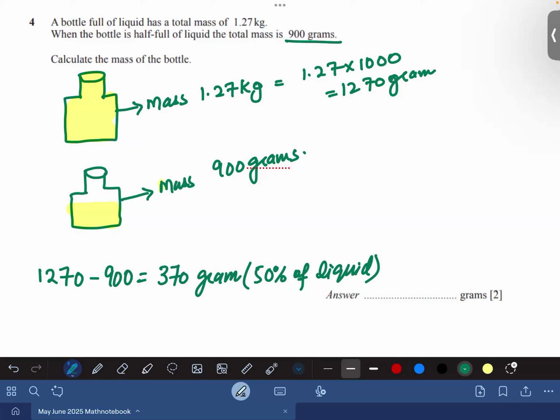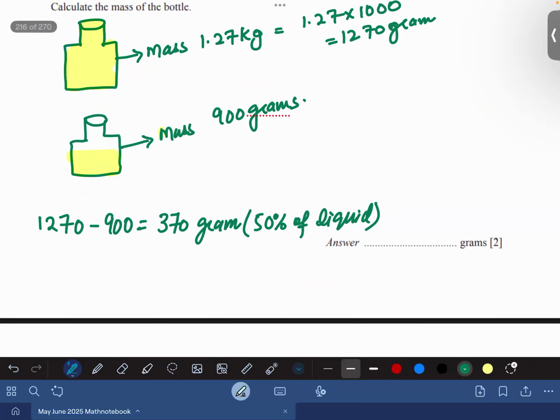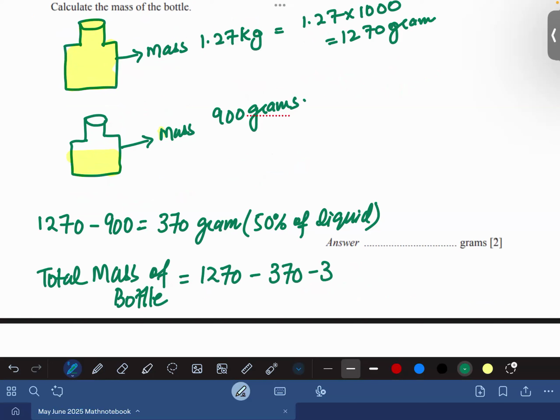Yes, sir. So now the examiner is asking to calculate the mass of the bottle, so the other 50% will have the same thing. So the total mass of the bottle would be 1270 grams minus 50% liquid minus 50% liquid. So 1270 minus 370 plus 370, you can do that in rough working.